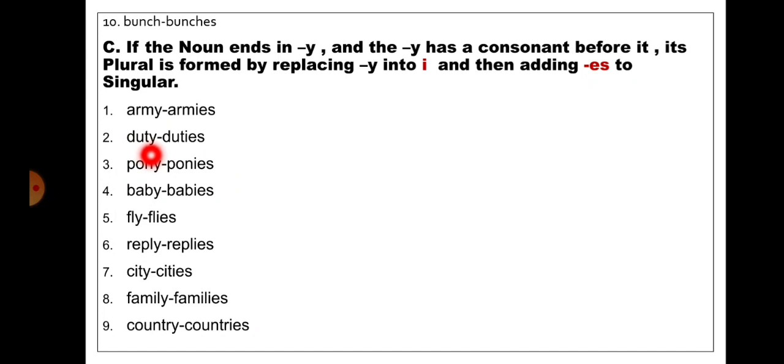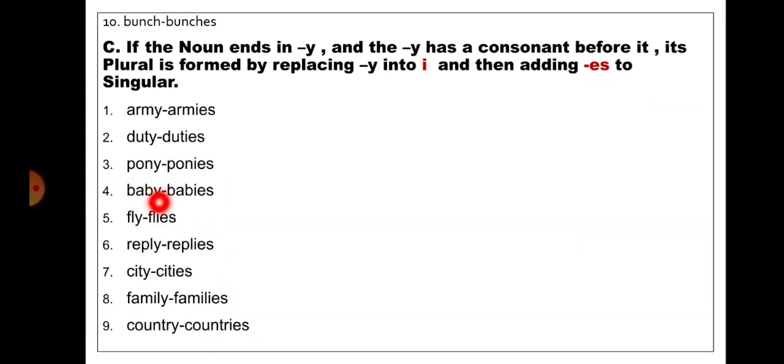Beauty, the word is ending with y and before that it has a consonant t. So here y will be replaced by i and then we will add es to the singular. So it will become beauties as a plural. Pony, the word is ending with y and before that it has a consonant n. So here y will be replaced by i and then we will add es in order to make it plural. Ponies.